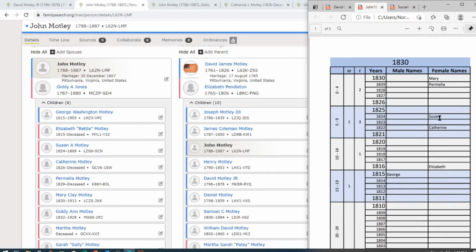And then there was Susan, Elizabeth, and George. Now let's look at the tick marks. There's one male here, one female here. Now Elizabeth, it says 1815. I put her up here to 1816. That age range is questionable, but she would probably fit in here. Then we notice we have 3 daughters in this age range here, and we only have 2 that are known here. So there's probably a daughter missing, and then we had 2 in here, and Mary and Pamelia both fit in that time frame.